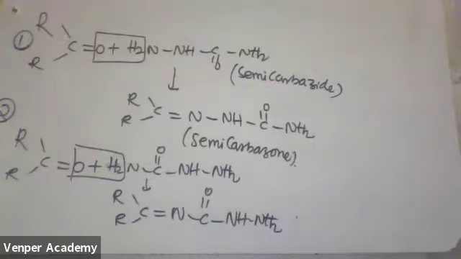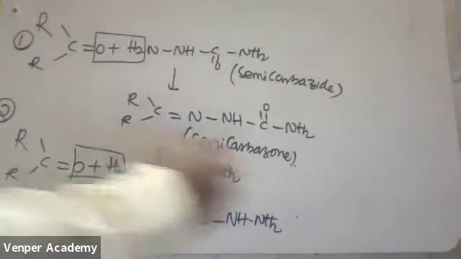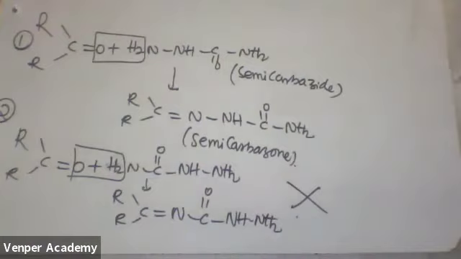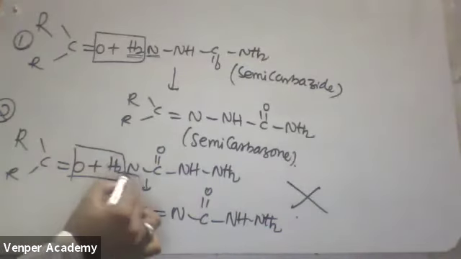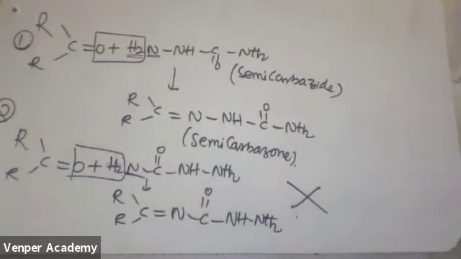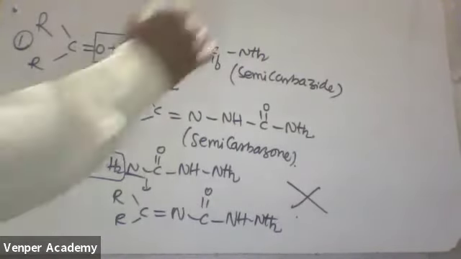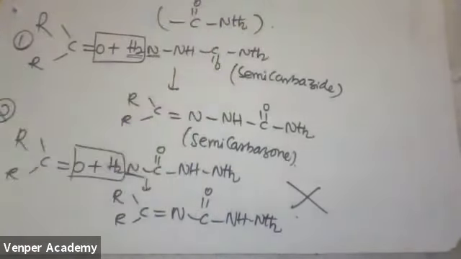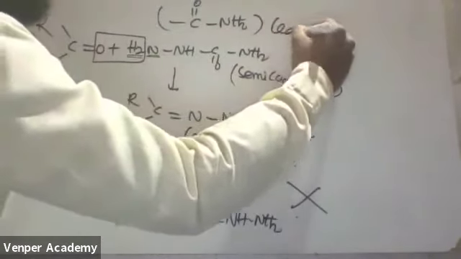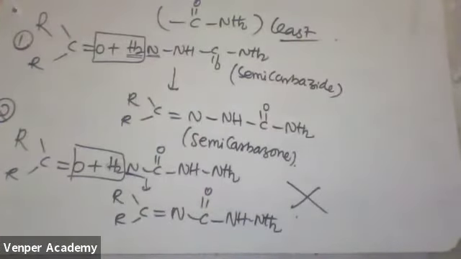Now see here, the important point is that this reaction is not possible. The reason is that here I am removing the hydrogen from an amine nitrogen. Is this nitrogen an amine nitrogen or an amide nitrogen? What is the formula of the amide group? The C double bond O NH2 group is called the amide group. Remember one small thing: amide is very least reactive. Can anybody tell me why amide is least reactive?